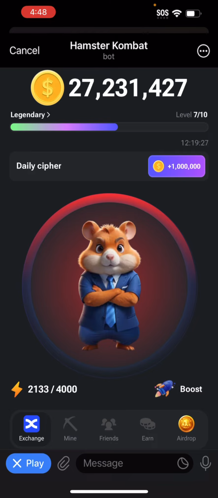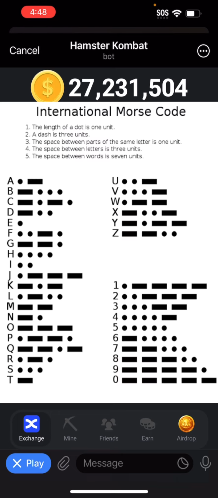Today is 13th of June 2024, and the cipher word today we have is Satoshi. But before that, I want to show you guys the International Morse code chart. And if you see the chart, you actually can figure out any word you want. So you actually don't need to know what you need to type for what specific letter to appear on the screen. You actually can figure it out by yourself. So here's the International Morse code chart. Have a look at this.